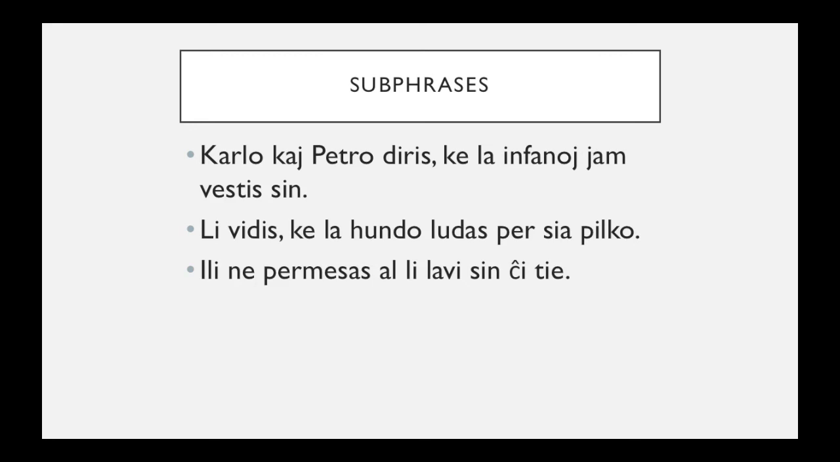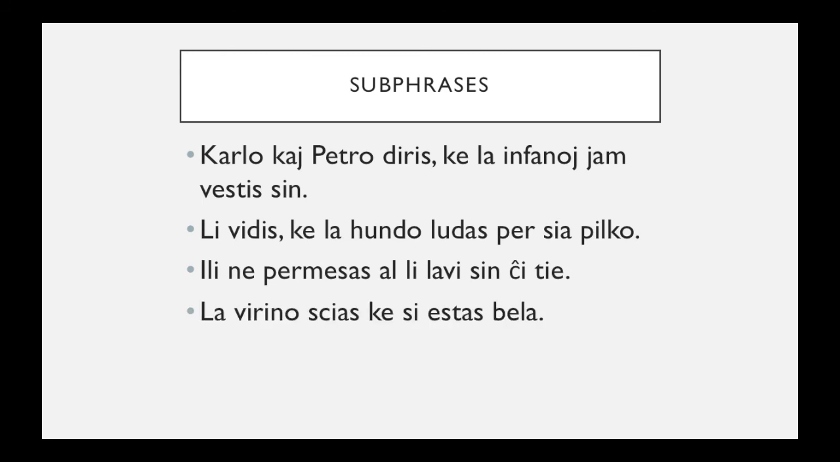"Ili ne permesas al li lavi sin ĉi tie." They don't allow him to wash himself here. So si refers back to li, not to ili. So they don't allow the man to wash himself here. Not they don't allow him to wash them. They don't allow him to wash himself.